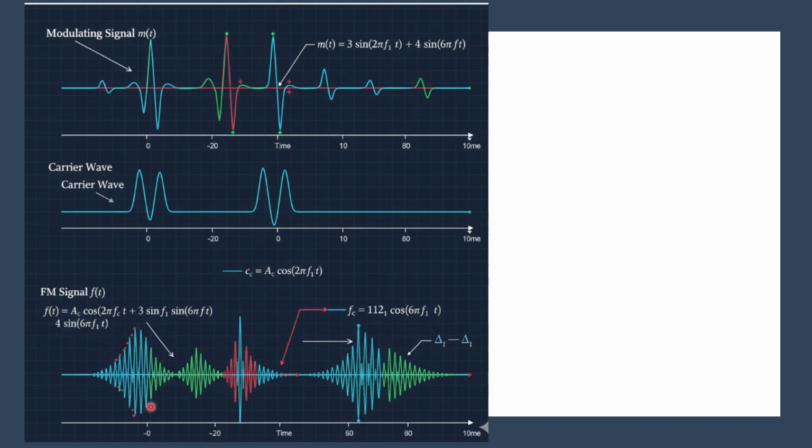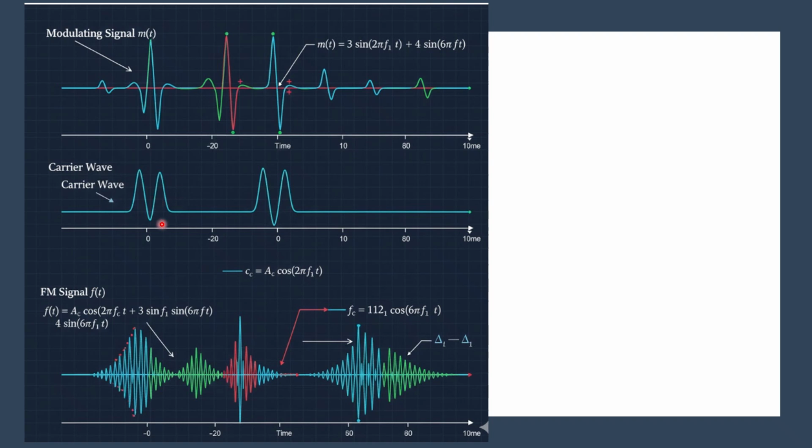So now exactly we have to find how much deviation there is. Whatever carrier signal we have, the frequency of your modulating signal is very low, no doubt, but still there will be some deviation in your carrier signal.